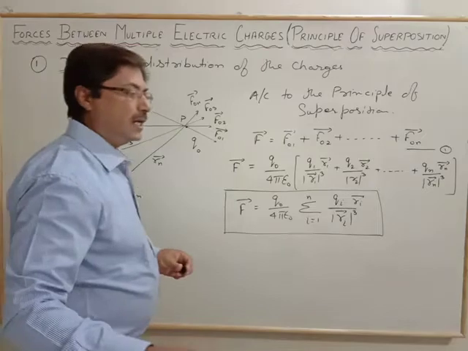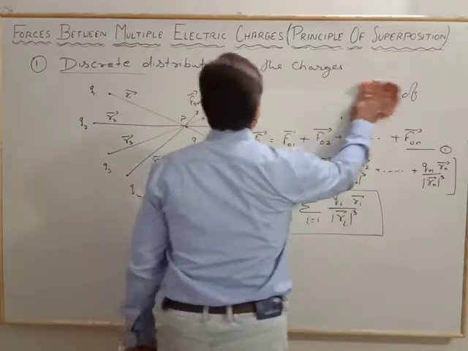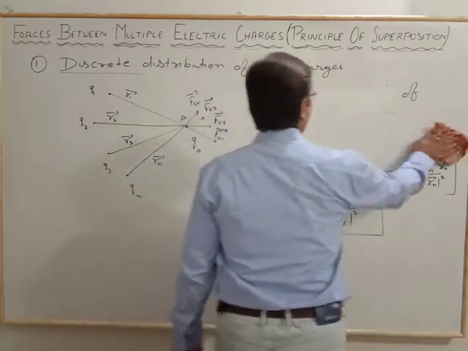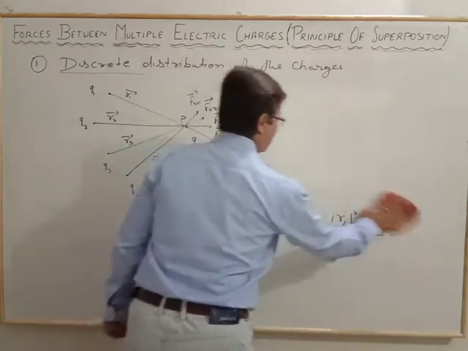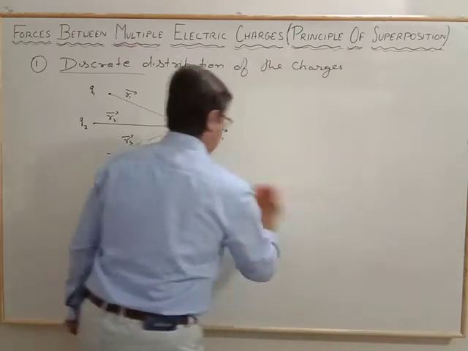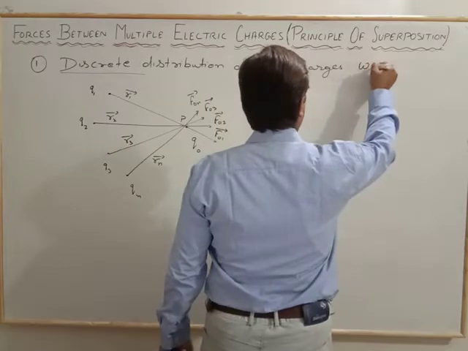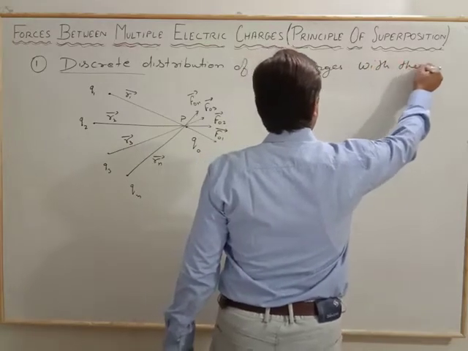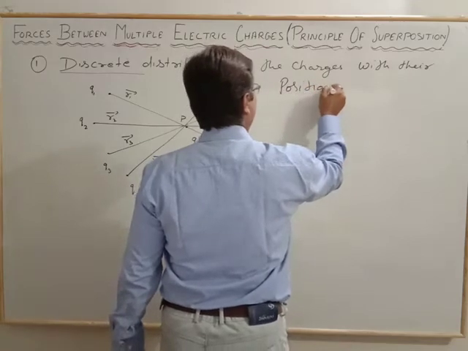Now we will see another way, that is with position vector. Discrete distribution of the charges with position vector. How is it arranged? With their position vector.